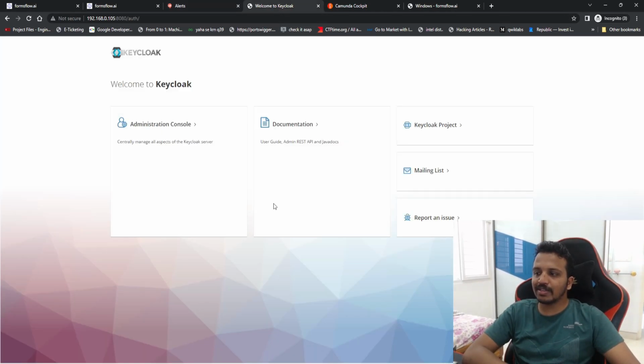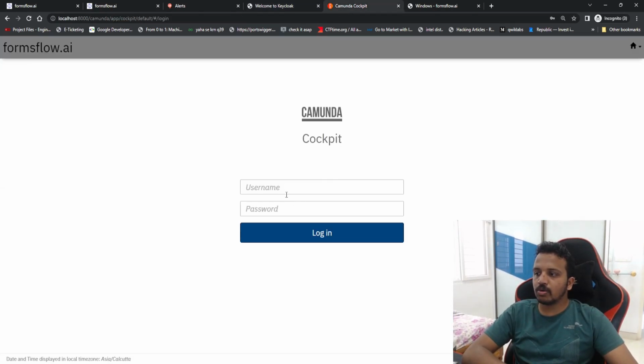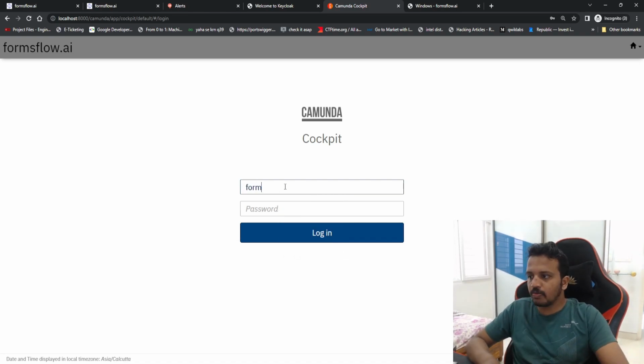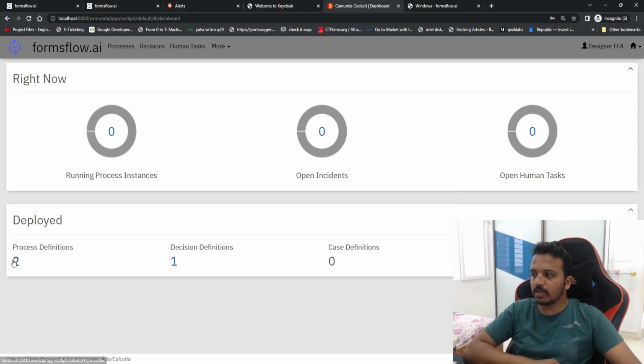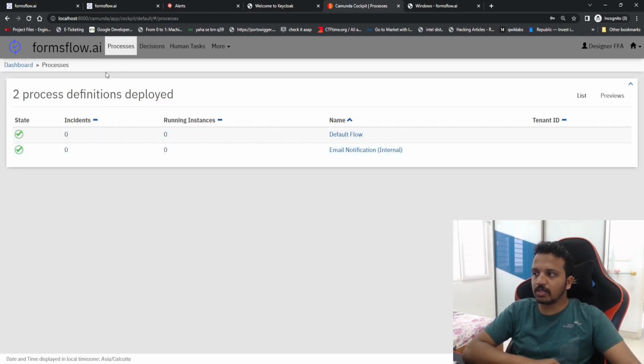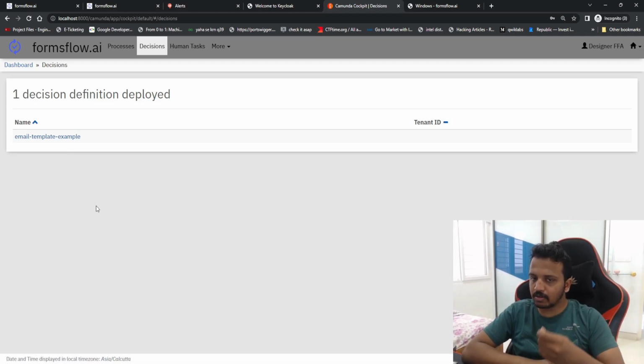Next, this is Keycloak. This is what is going to help us with all the security management, authentication, authorization, user management, and group management. Next we have Camunda. Here we can use the same forms-flow-designer username and password to log in. I can see as of now there are two process definitions available, and there is one data BPMN. We are going to create, deploy and use it going forward in a dedicated module.